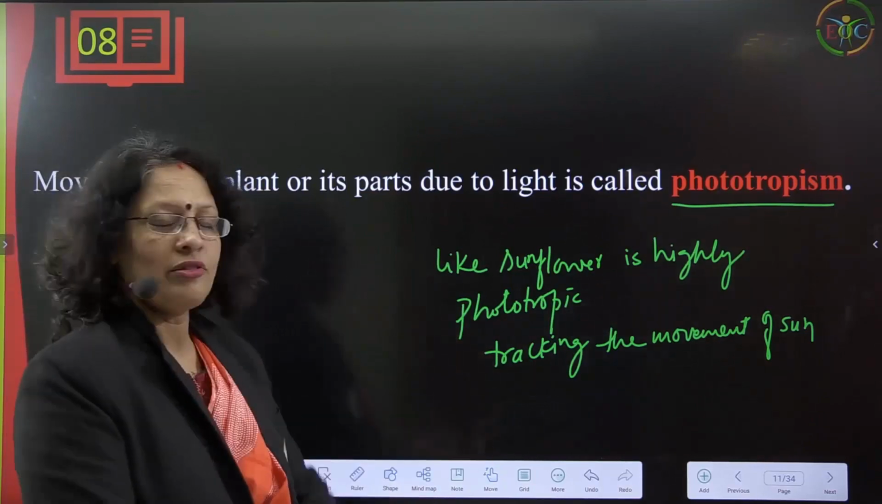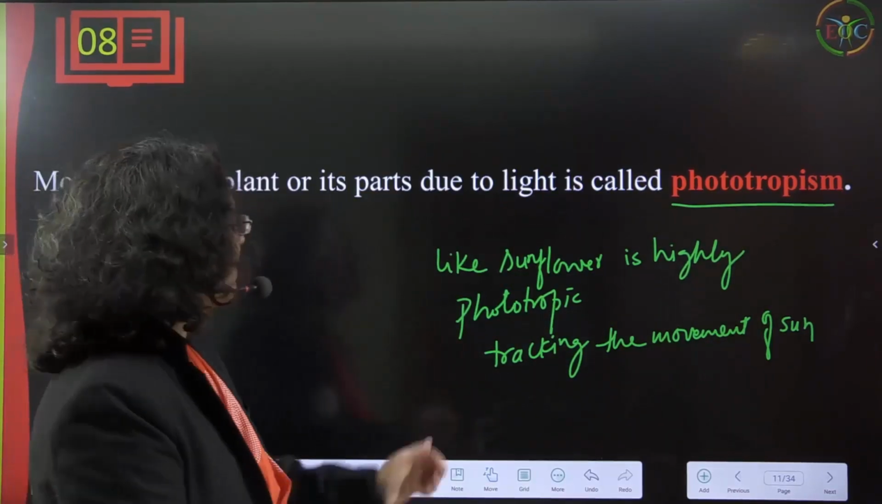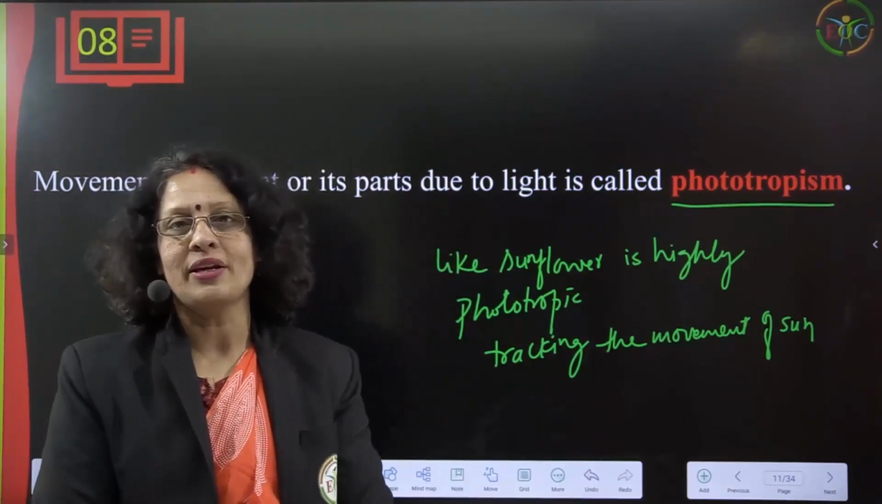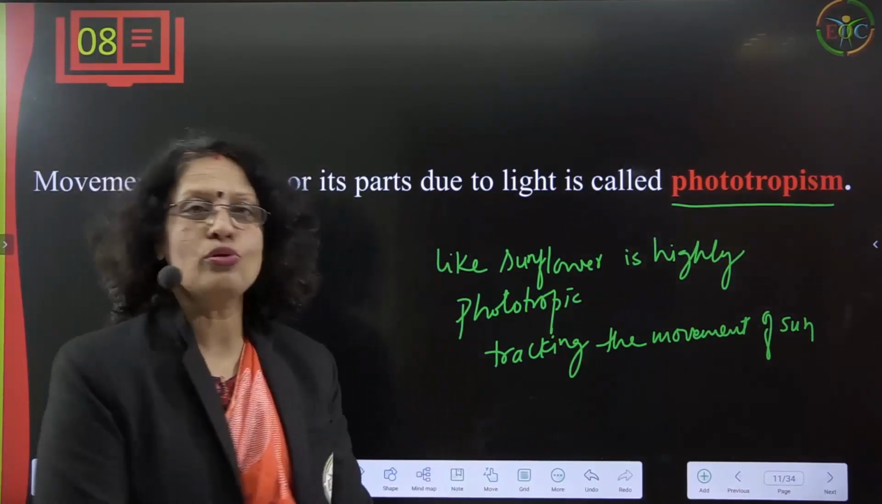Like the sunflower, we are all familiar, the sunflower is highly phototropic and it tracks the movement of the sun. Whichever is the direction of the sun, you will see the flowers face that direction. So that is called phototropism.